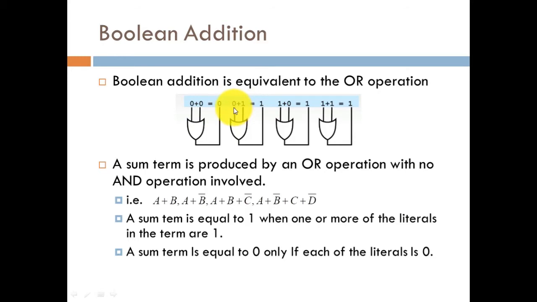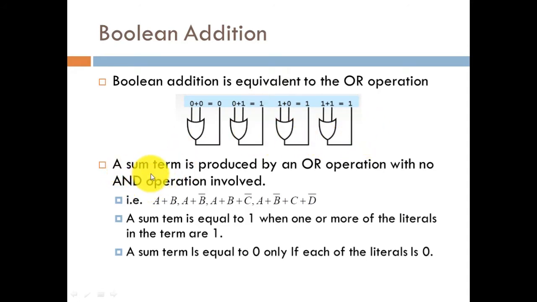In the similar manner, if one input is 0 and another input is 1, in that particular case the output of this OR operation turns out to be equal to 1. And in the similar manner, if the first input is high and the second input is low, in that case also the outcome will be high, and when both the inputs are high, then also the output will be high. So this particular operation we have already seen in our OR operation, and we had also studied about its characteristic table and its truth table.